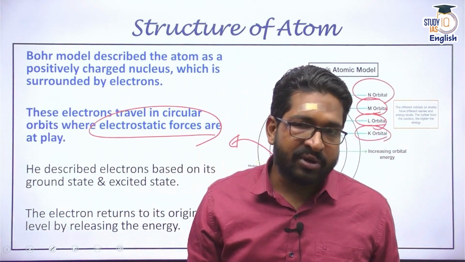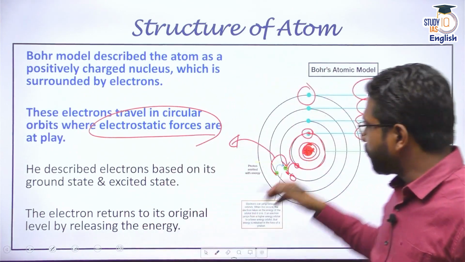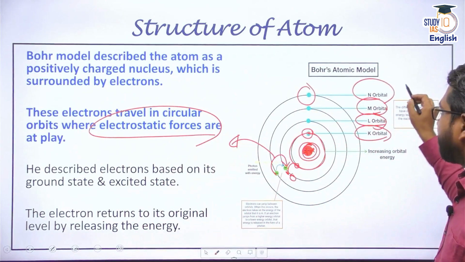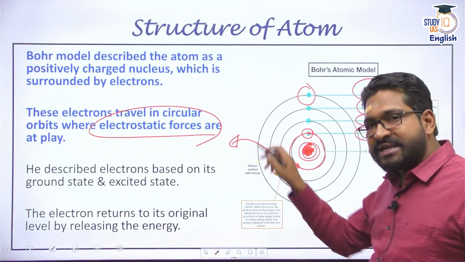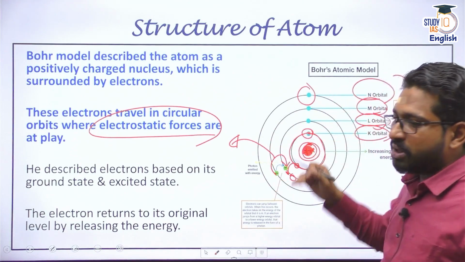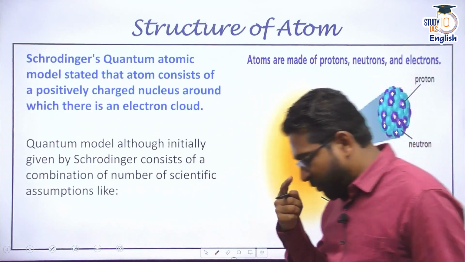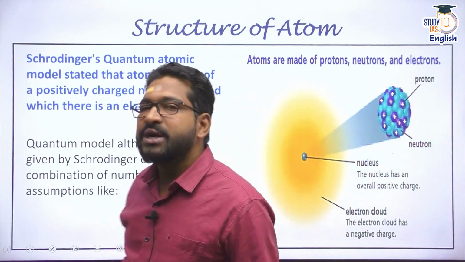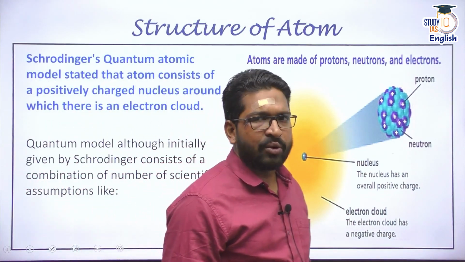So Rutherford's model was further refined by Niels Bohr, and Niels Bohr spoke about different orbitals or different shells in which there are electrons. In fact, based on this itself, we have developed the different shell configurations. Apart from this model, more refinement came with Schrodinger's quantum atomic model. Now, this is called the quantum atomic model, although this is not mentioned in NCERT, if I recall correctly.